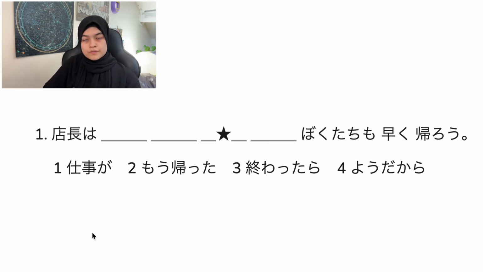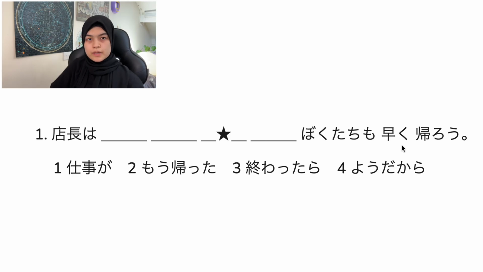Okay, so first of all, let's see what we can derive from reading the question sentence. 店長は something something, 僕たちも早く帰ろう. Immediately what you notice is that there are two doers, 店長 and 僕たち, right? And because it says 僕たちも早く帰ろう, that means that 店長 probably left already. Okay, now let's look at the options.